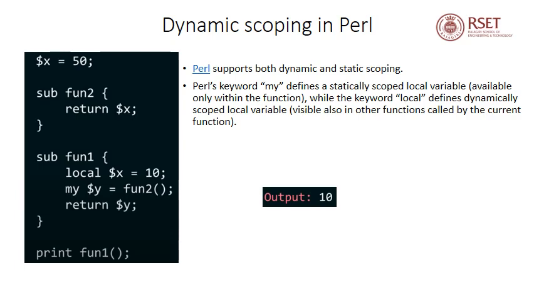However, x is not defined in fun2. So since we are using dynamic scoping, the interpreter will take the most recent active binding of x. x has been assigned the value 10 most recently in fun1, so that value will be taken and assigned to x in fun2. Now, instead of returning the global variable value 50, fun2 will return the value 10, and fun1 in turn will return the same value 10, and the final output will be 10.